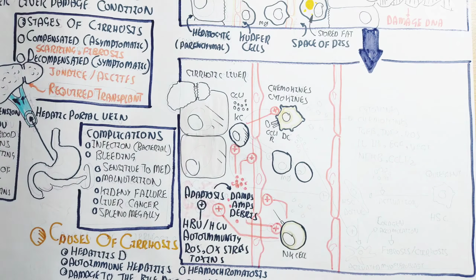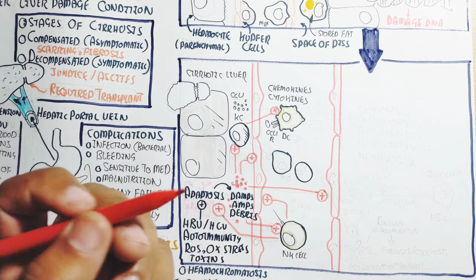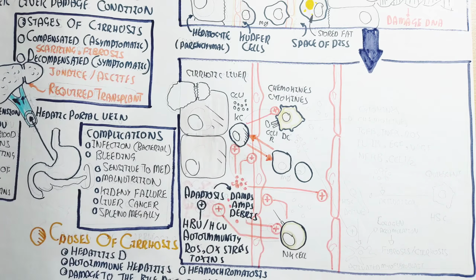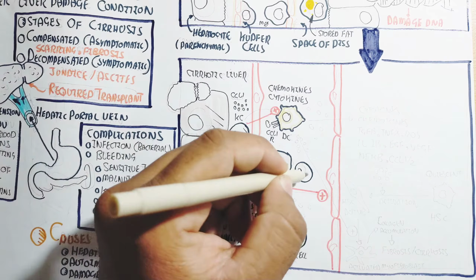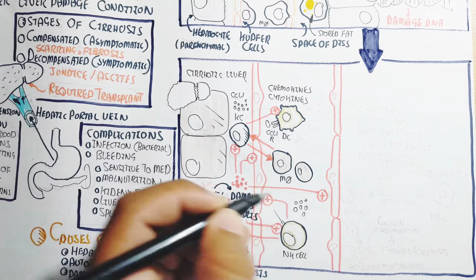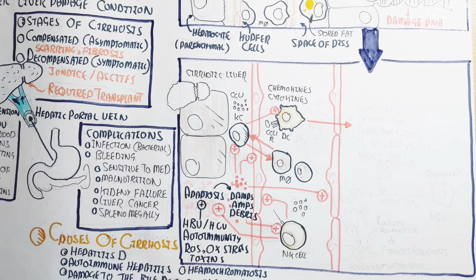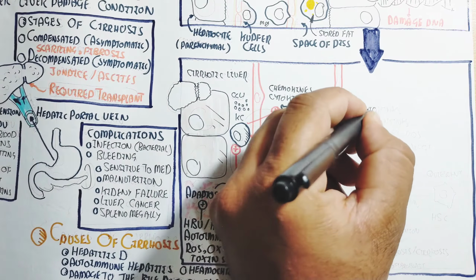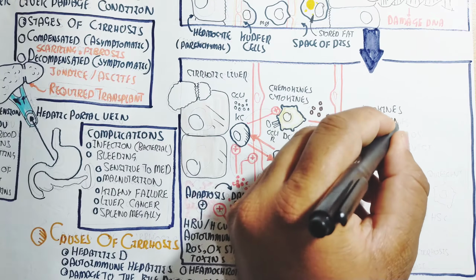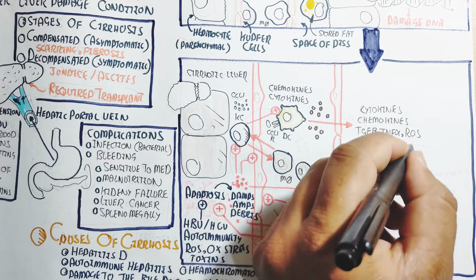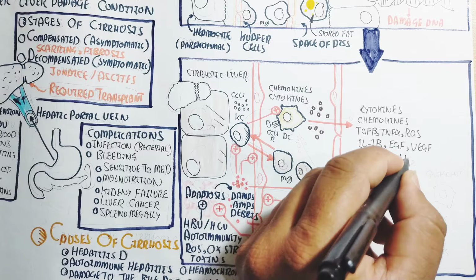And in this way, on the other hand, the chemokines and cytokines recruit the dendritic cell, so the CCL1 receptor will recognize this inflammation and lead to production of cytokines, chemokines, transforming growth factor beta, tumor necrosis factor alpha, and reactive oxygen species, as well as interleukin 1 beta and vascular endothelial growth factor, as well as nuclear factor kappa B and CCL1 and 2, which are the inflammatory mediators that lead to activation of the hepatic stellate cell.